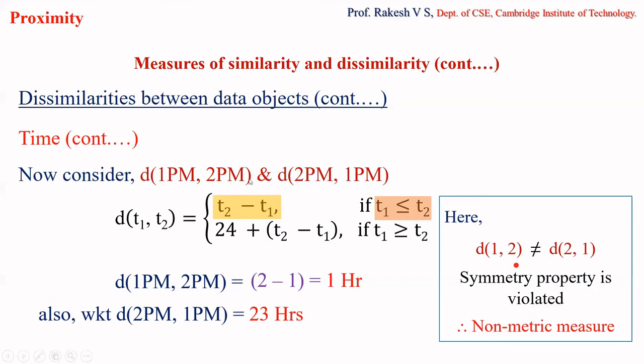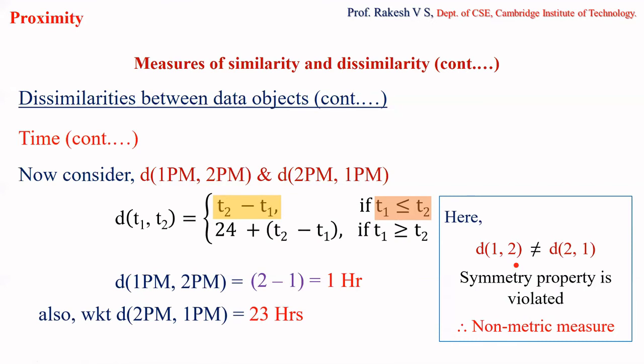Based on this recursive definition, we are calculating the difference between the two times. In one case it is 1 hour, and in the other case it is 23 hours, which means they are not equal. Therefore, symmetry is violated, and hence we consider time also a non-metric measure.